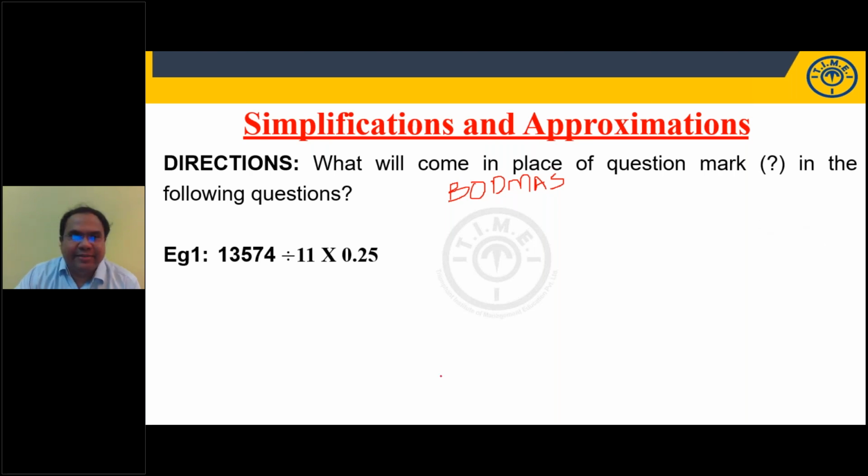What is the answer? 13574 divided by 11 into... So what are the symbols here? Division, multiplication. What comes first? Division. So 13574. First I have to do division.